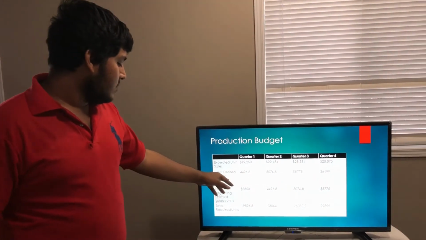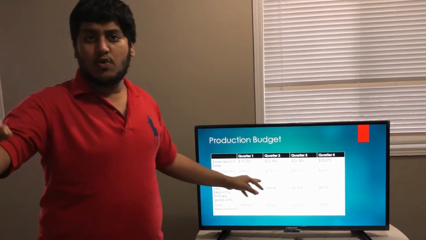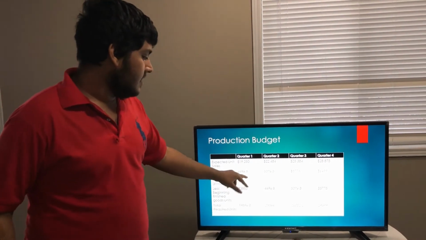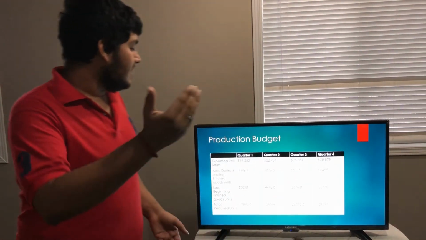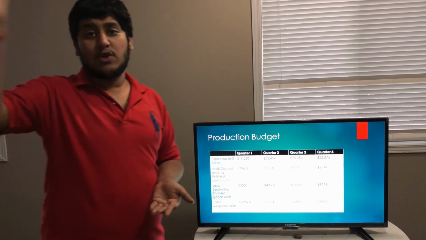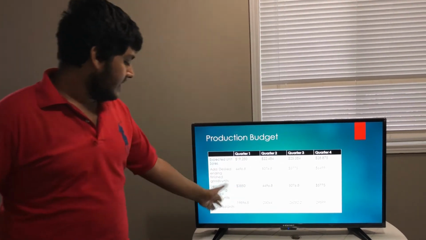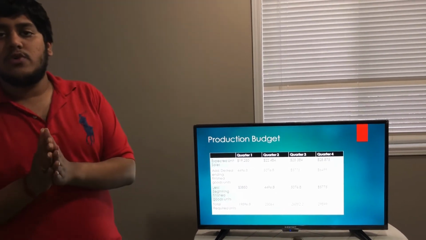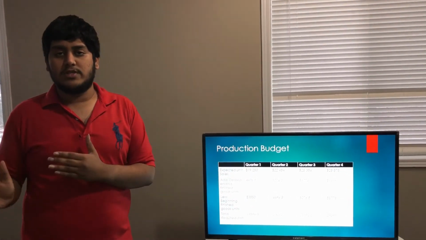Then we need to calculate 20% of desired ending finished goods of the next quarters. So I've calculated that here for all 4 quarters, and then we need to reduce the finished goods which we already had as opening stock, and that is calculated in the end results here. So that's how you get the number of units you need to produce.